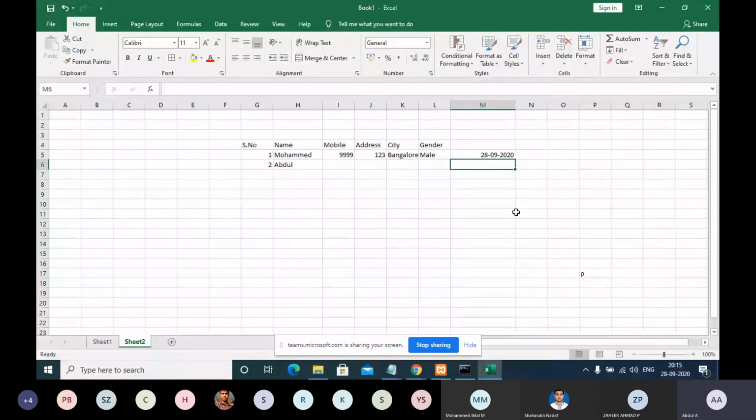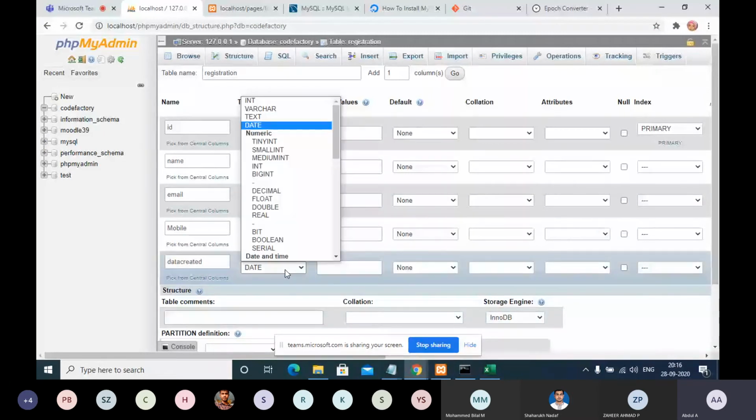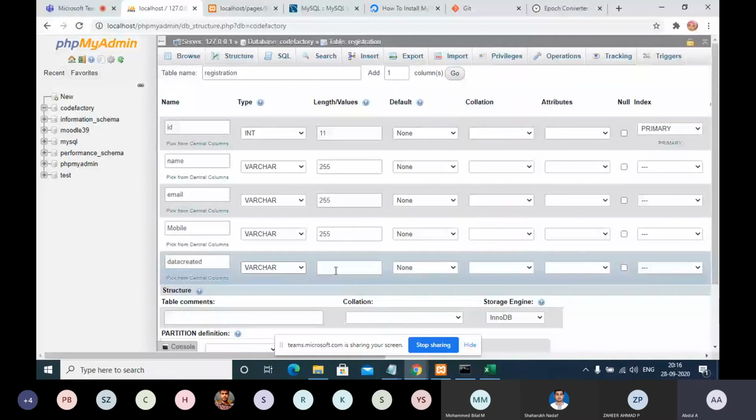But if I want to show the date as September 28, 2020, or any other format, if I want to convert the date and time to any format, we need to record the data as a timestamp. Whatever the type, it will be saved as a timestamp.